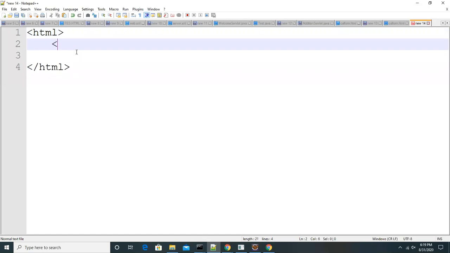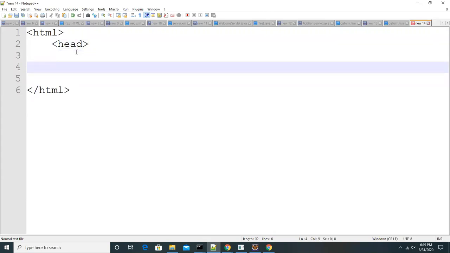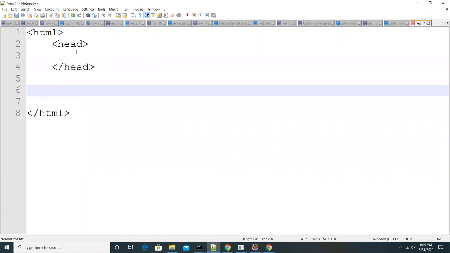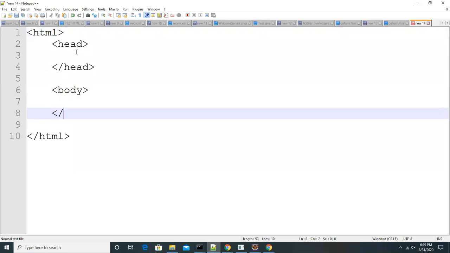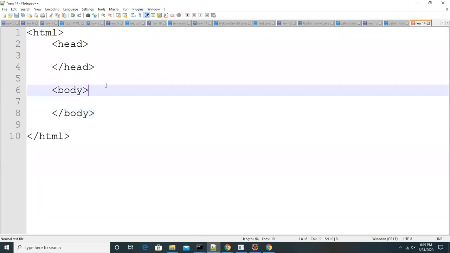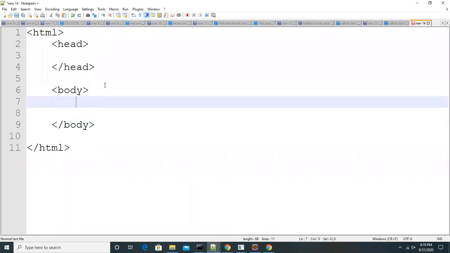Okay, and head tag start, head tag end, and body tag start and body tag end. Inside the body tag, within the H1 tag, I'm saying please give valid numbers.